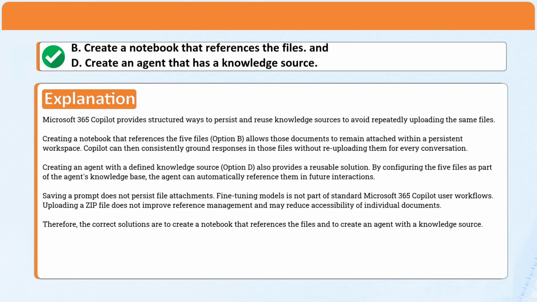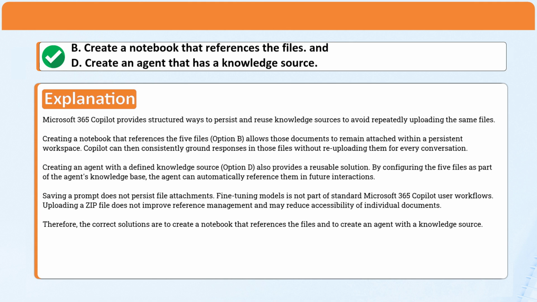Explanation: Microsoft 365 Copilot provides structured ways to persist and reuse knowledge sources to avoid repeatedly uploading the same files. Creating a notebook that references the 5 files, option B, allows those documents to remain attached within a persistent workspace. Copilot can then consistently ground responses in those files without re-uploading them for every conversation. Creating an agent with a defined knowledge source, option D, also provides a reusable solution. By configuring the 5 files as part of the agent's knowledge base, the agent can automatically reference them in future